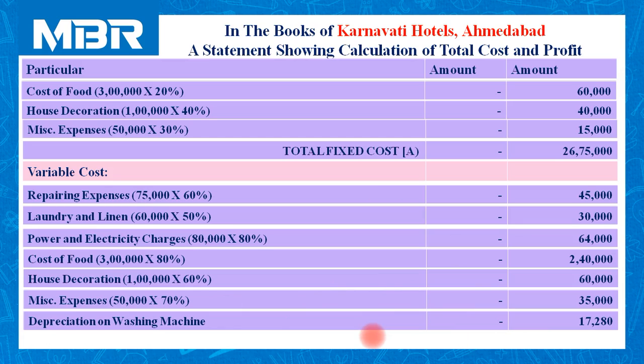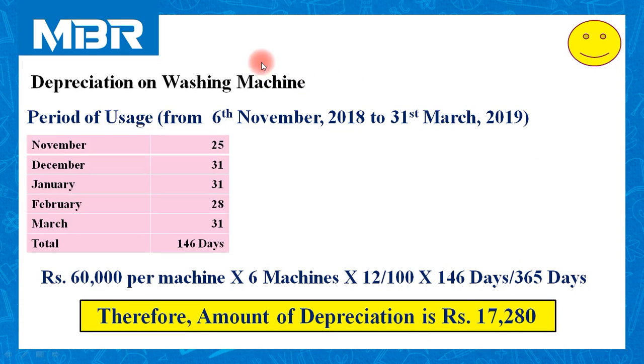Depreciation on a washing machine. As per information, depreciation on a washing machine is considered as variable cost. Amount of depreciation on a washing machine is rupees 17,280. If you are not clear for this calculation, you can visit the calculations that we have completed earlier.